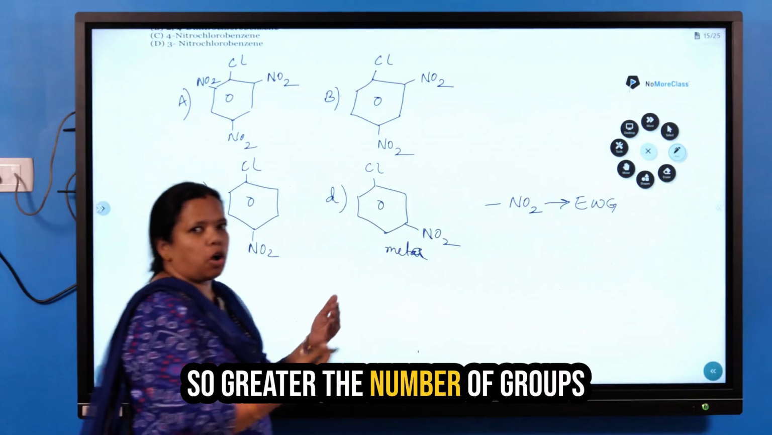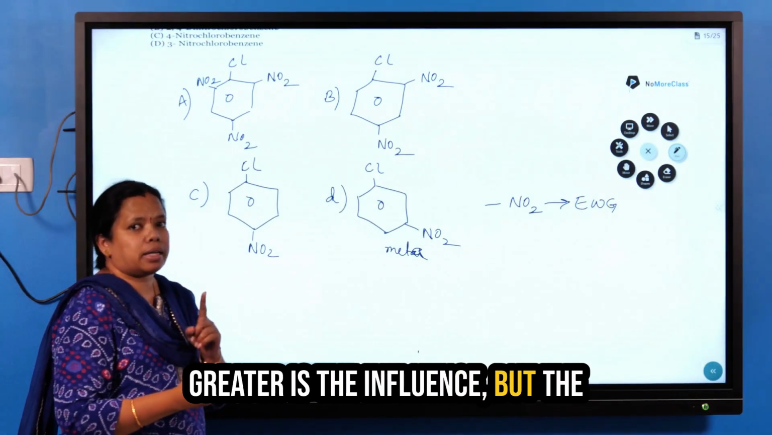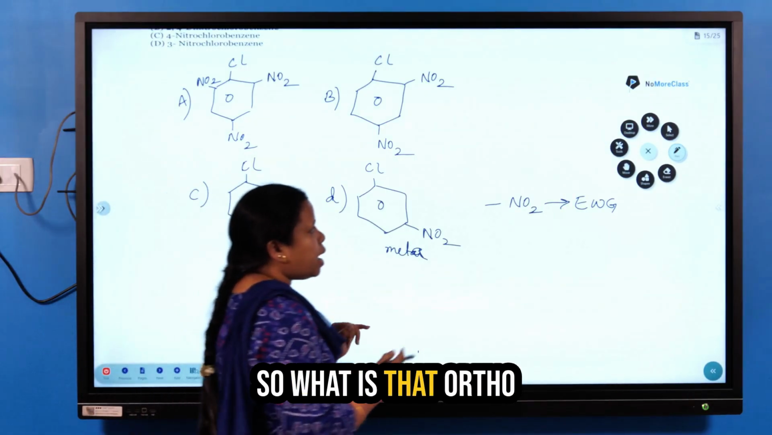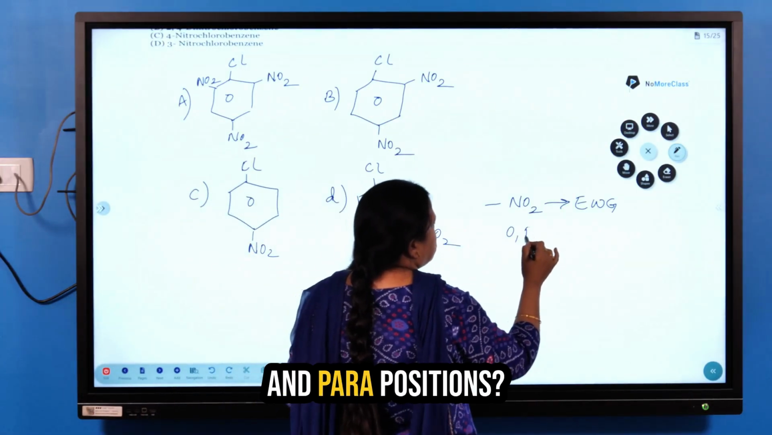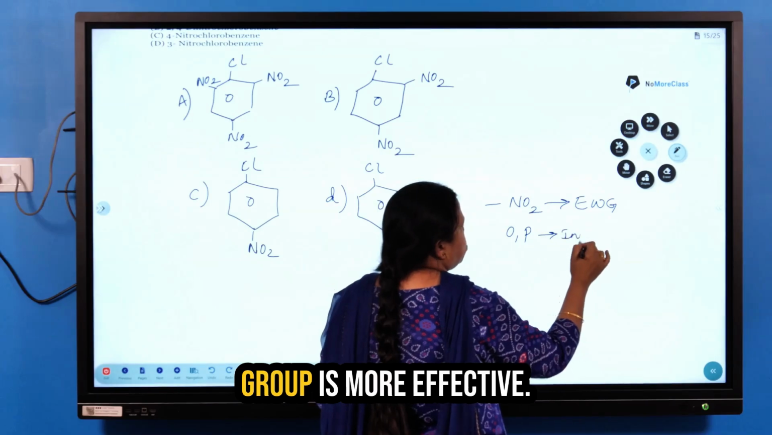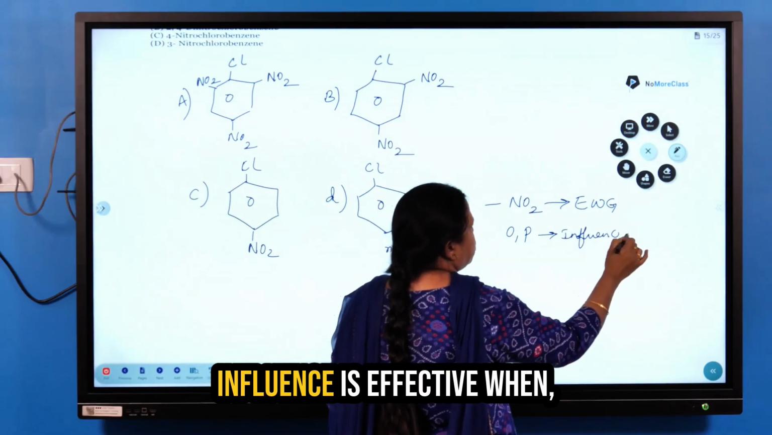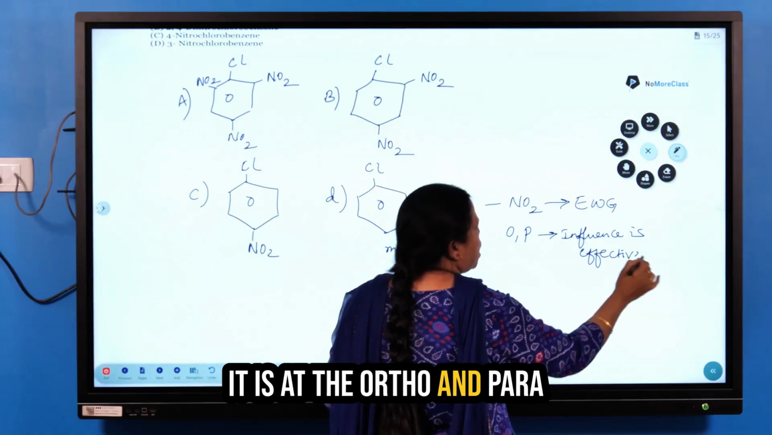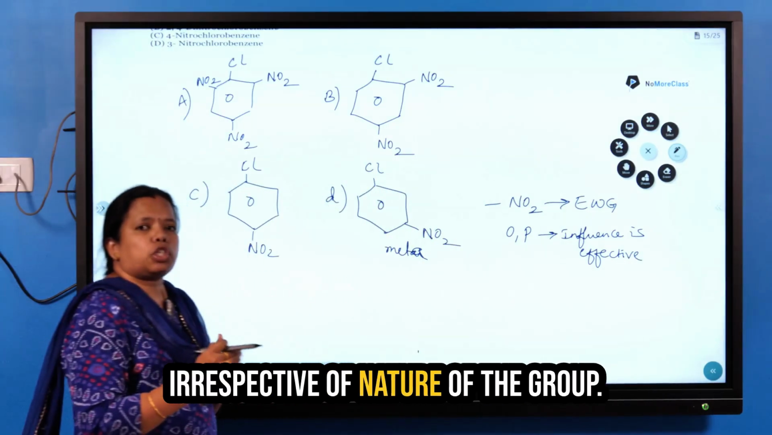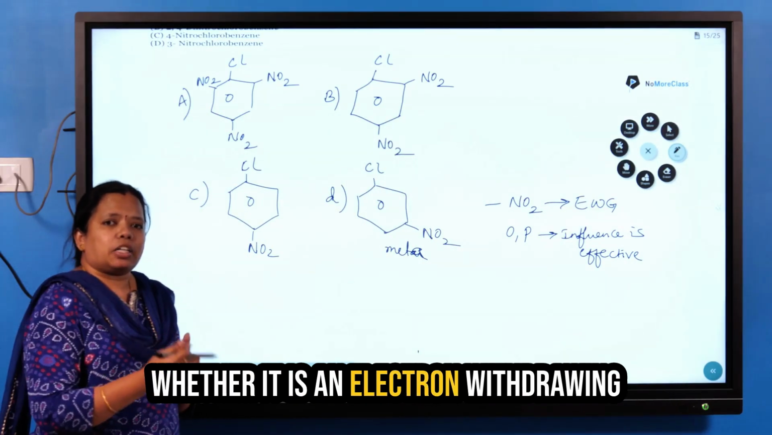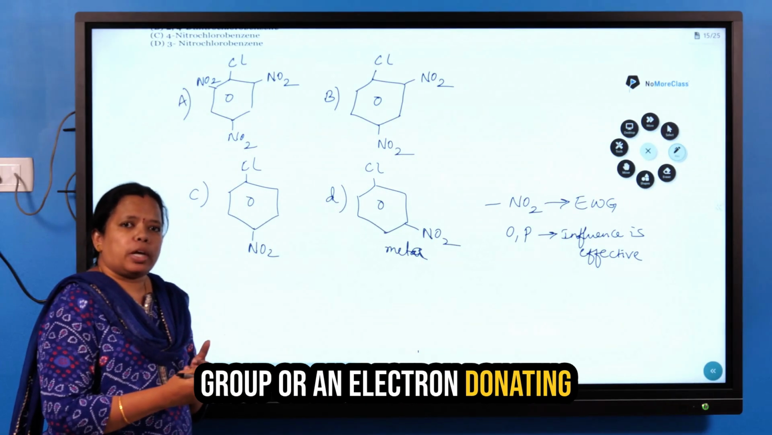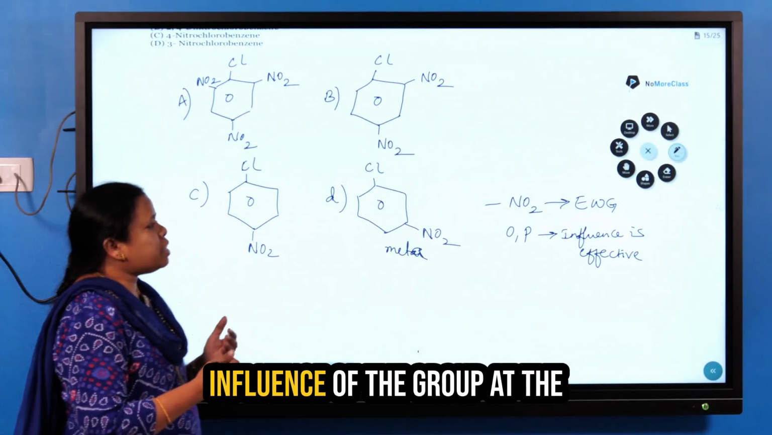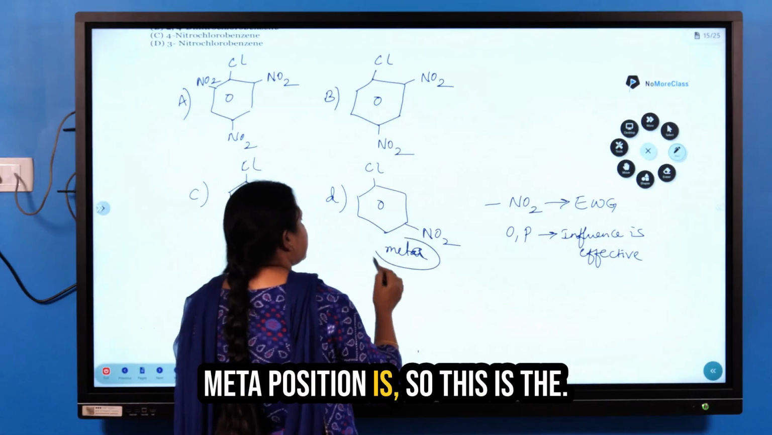So the greater the number of groups, the greater is the influence. But the position of the group matters a lot. So what is that? At the ortho and para positions, the influence of the group is more effective. Irrespective of the nature of the group, whether it is an electron withdrawing group or an electron donating group, you should remember that the influence of the group at the meta position is least.